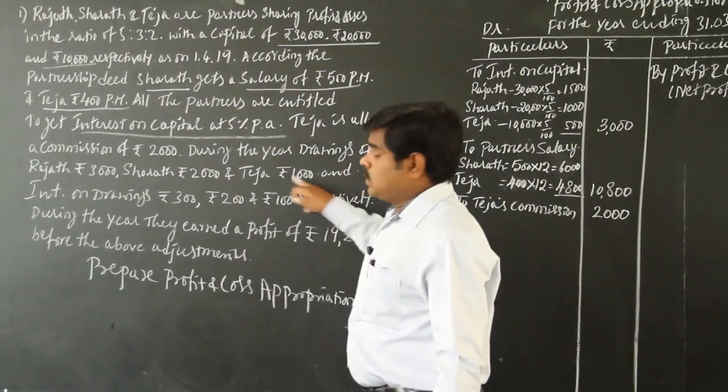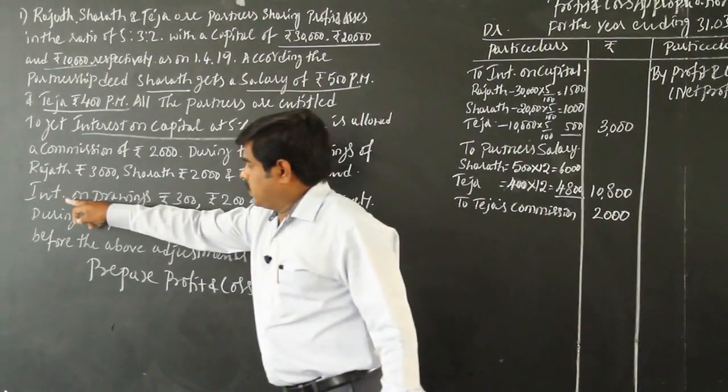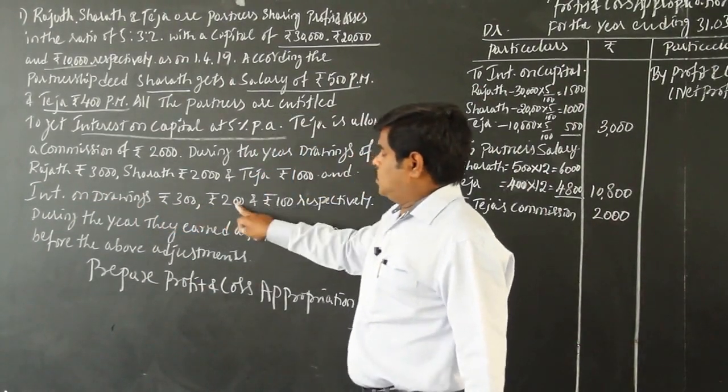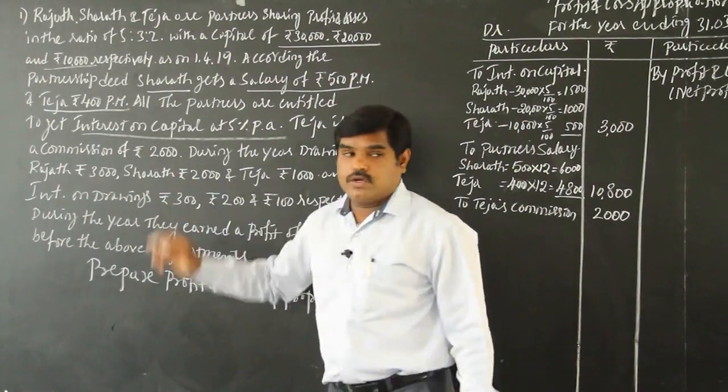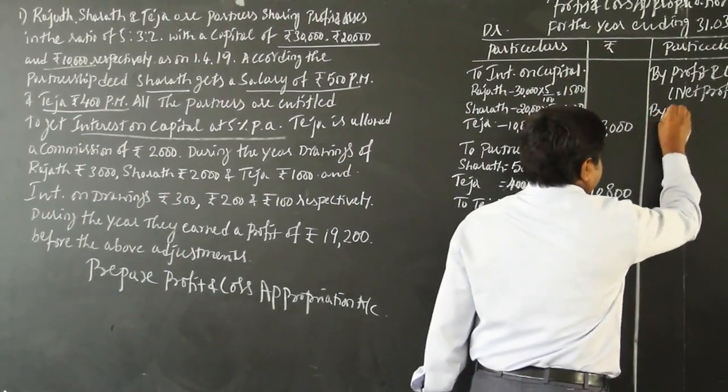Check it: if interest on drawings is given, then interest on drawings has to be taken in the appropriation account. Yes, of course, it's given. Interest on drawings is 300, 200, 100 respectively. So what you have to do? Interest on drawings is an income.